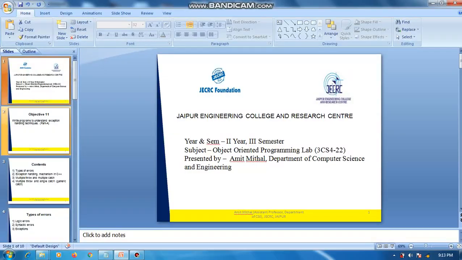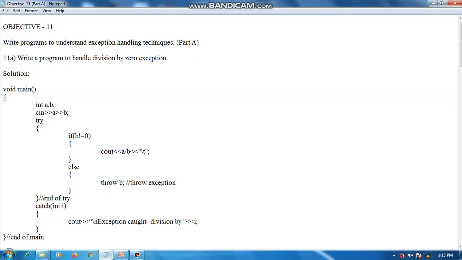Now I will be discussing the implementation of these topics. I have made the program using any text editor like Notepad. You can implement the program using any compiler like GCC compiler or Dev C++ compiler. The first program is: write a program to handle division by zero exception.